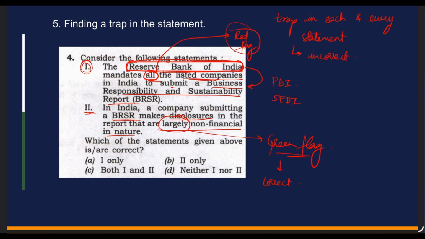If you see the full form of BRSR, they're talking about responsibility and sustainability. This is more of the governance aspect, corporate governance. As a result, they are non-financial in nature. So this statement is correct.